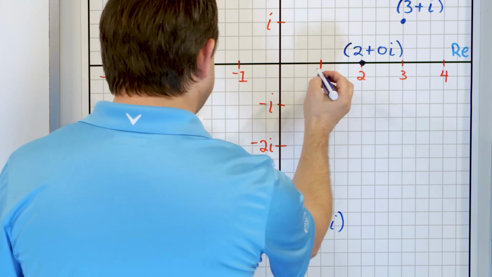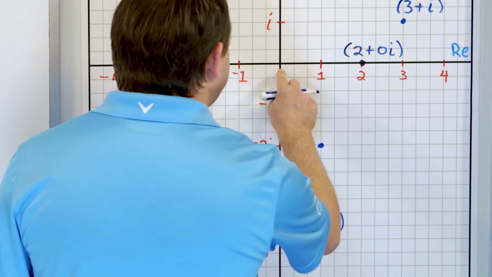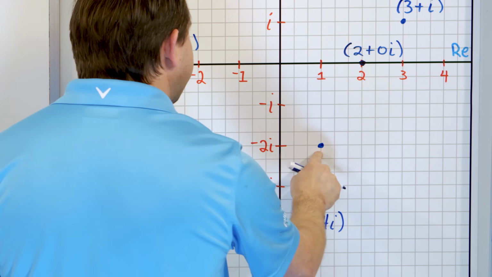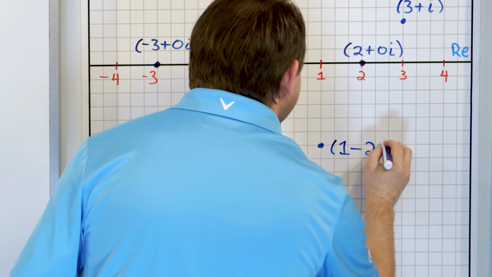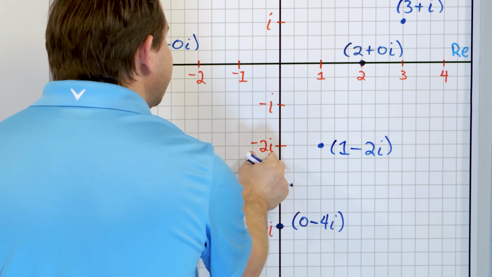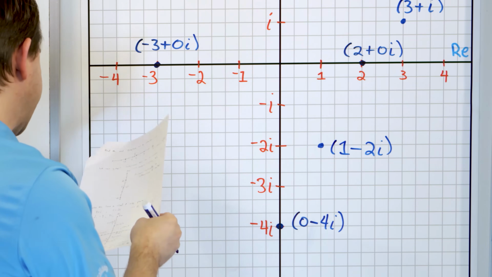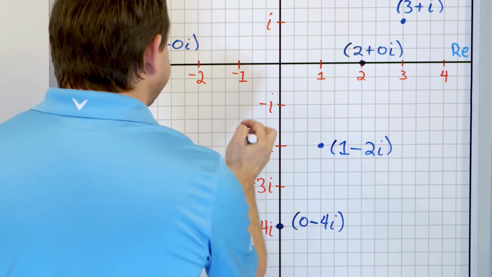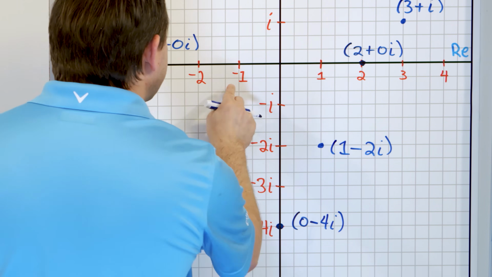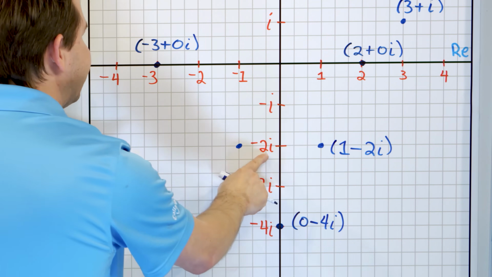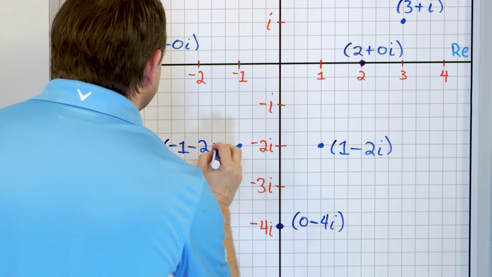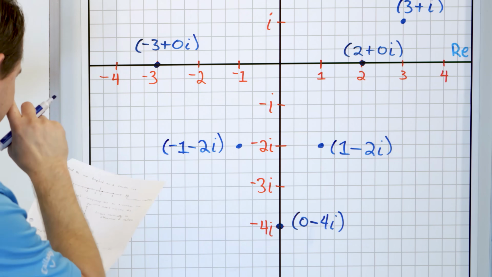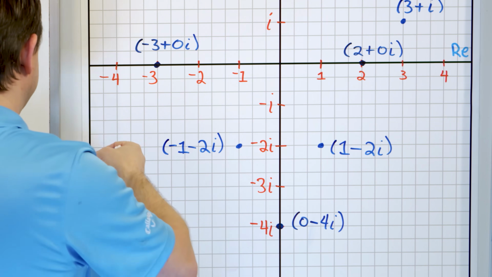And then let's say if we do this, let's point right here. Positive real part of 1 and -2i in the imaginary part means 1 minus 2i, the real part being 1, the imaginary part being the -2i. And then the last one I'm going to do is this one right here. The real part is -1, but the imaginary part is -2i, so it'll be -1 minus 2i. So let me just double check myself.